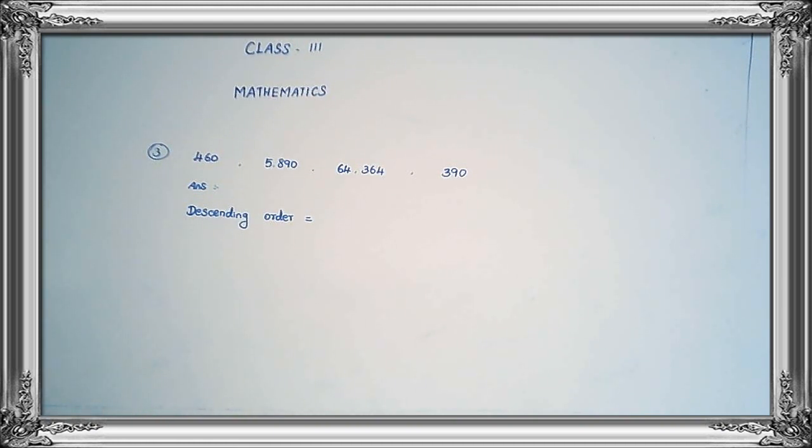Okay, first see, the first one is 460. Yes or no? 460 is a 3-digit number.